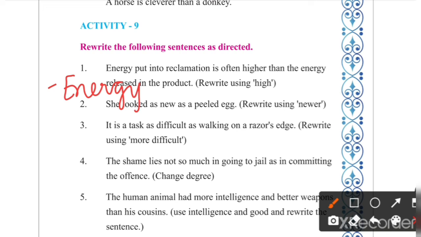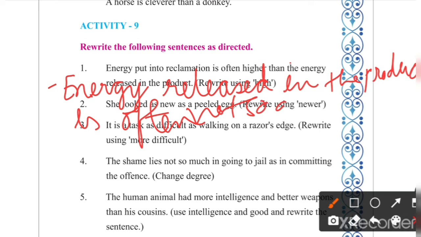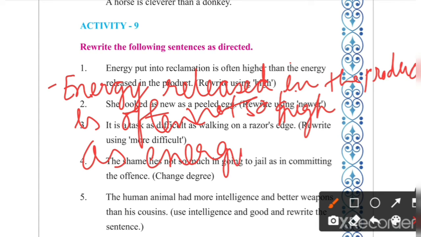Energy released in the product is often not so high as energy put into reclamation.